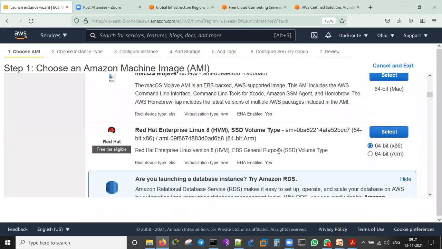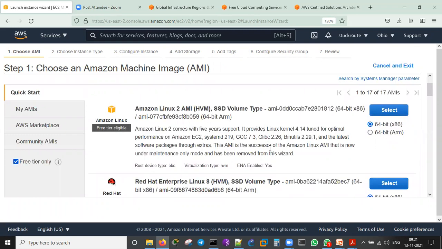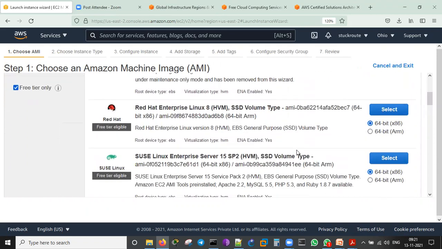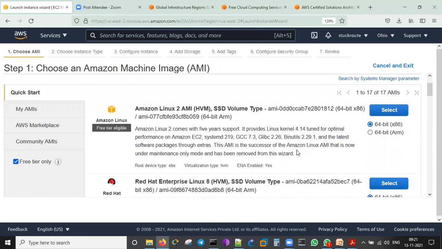If you would like to create one, I would like to tell you to always go for the free tier only. Click on this, because the Amazon Machine Image list also shows paid images. If you wrongly select one, the billing will start immediately. So to save your money, cost and budget, please select free tier only.